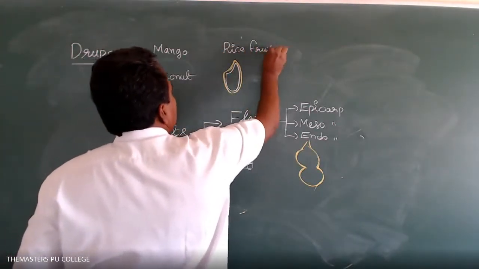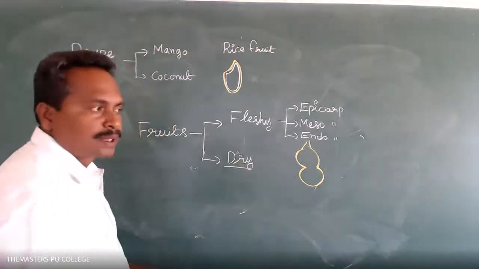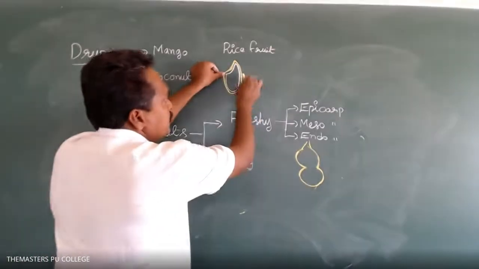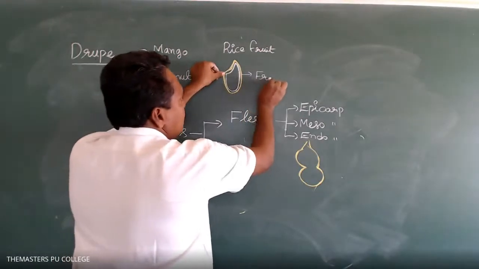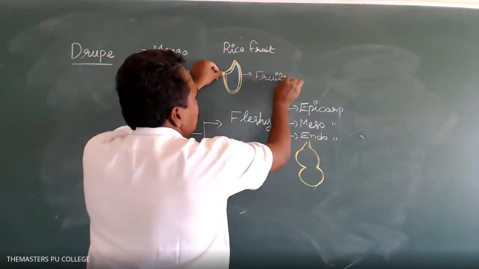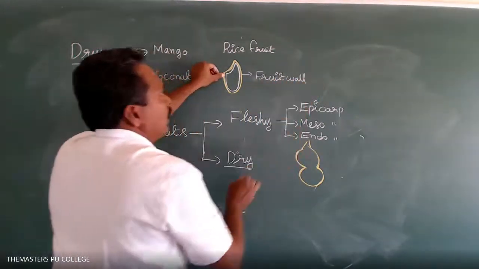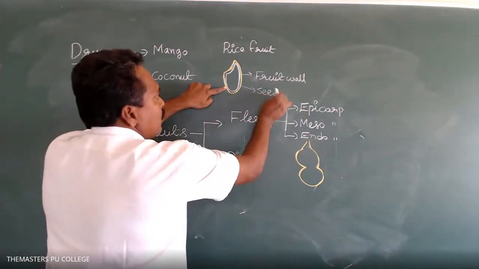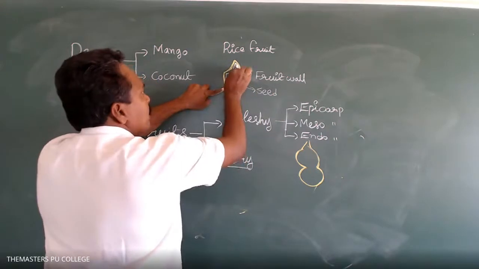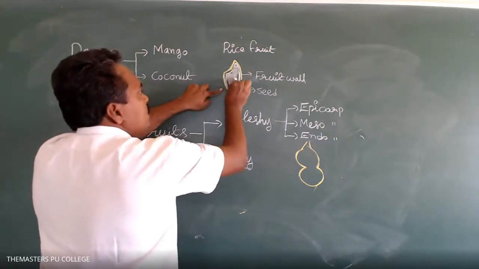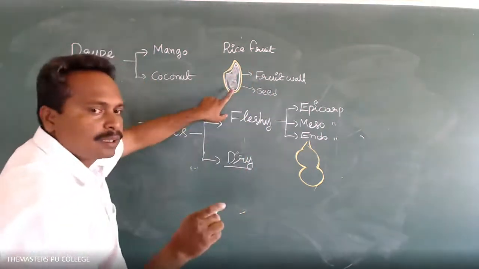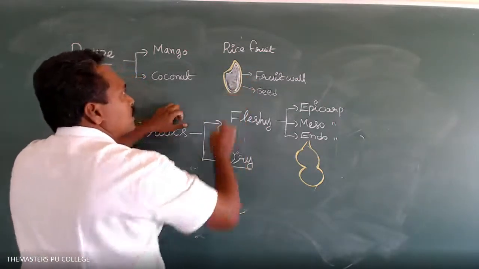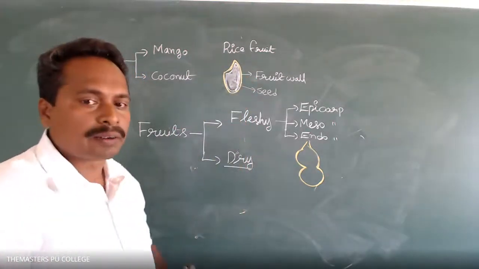Generally the farmers call these fruits seeds. This is the outermost layer, the fruit wall, and this is the seed. The fruit wall and the seed coat are tightly fused together. So rice fruit is a dry fruit, not a fleshy fruit.